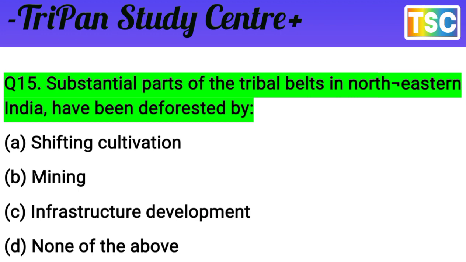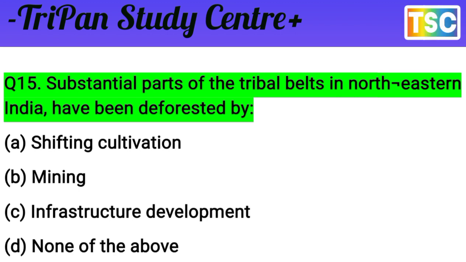Next question on your screen, an important question. Substantial parts of the Terai belt in northeastern India have been deforested by which of the following? The options are: A, shifting cultivation; B, mining; C, infrastructure development; and D, none of the above. That's an important question. Come on, test your knowledge.